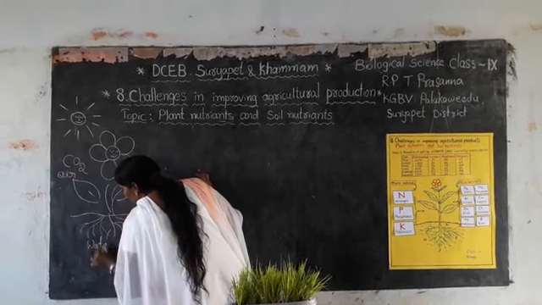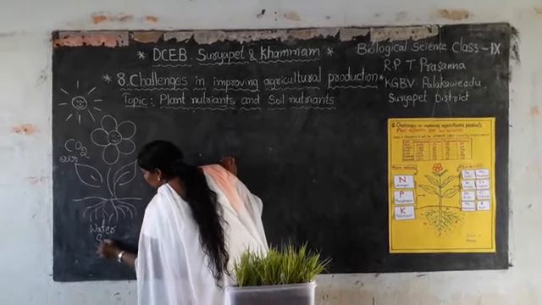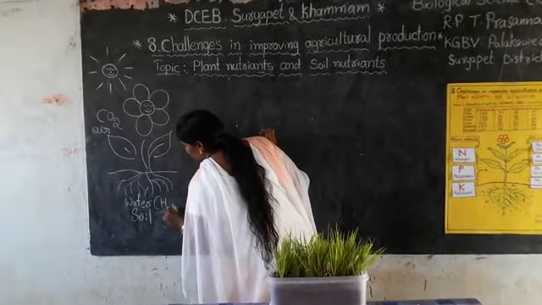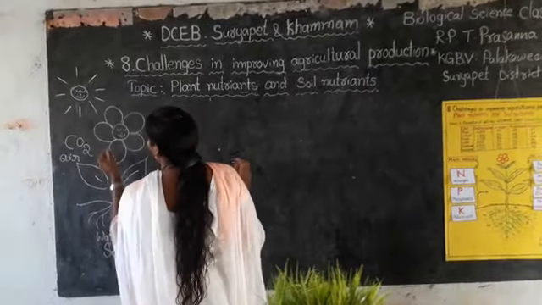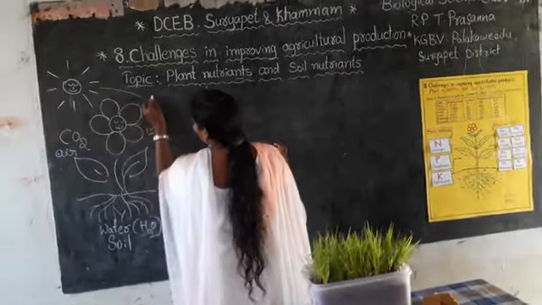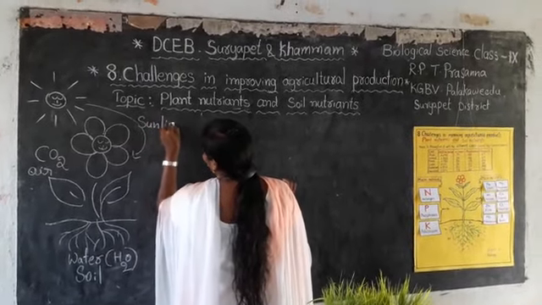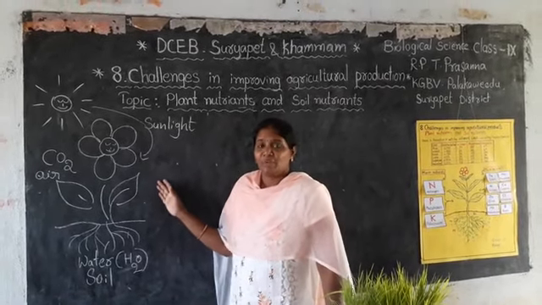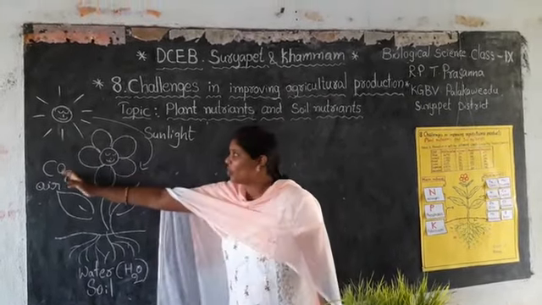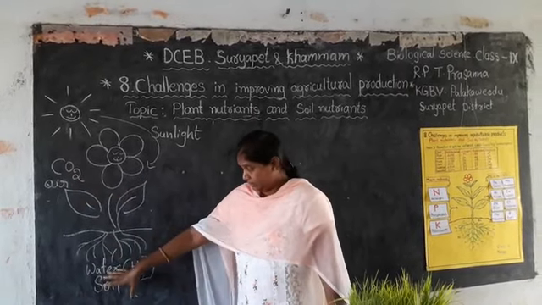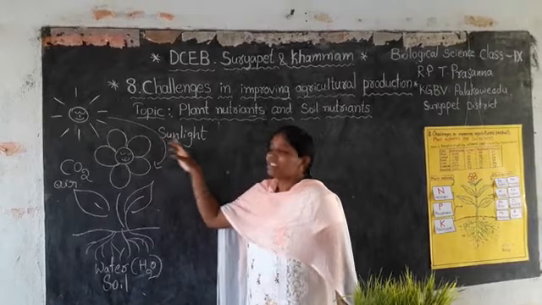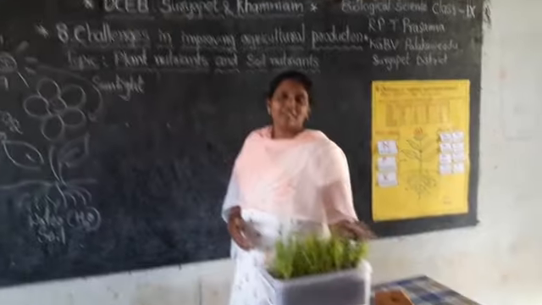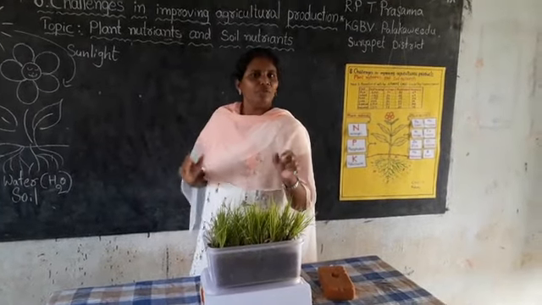What happens in photosynthesis, children? Plants absorb carbon dioxide from air, water from soil, the chemical formula of water is H2O, and in the presence of sunlight, they synthesize their own food. This is the process of photosynthesis.